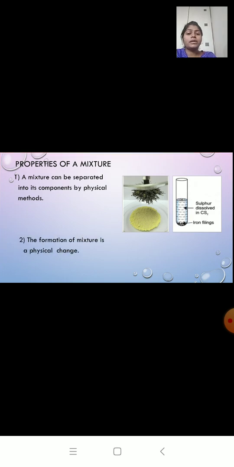The second property, formation of a mixture is a physical change. Now over here we are not heating anything, we are just mixing them, so no heat is given out or taken in during this reaction. So the formation of mixture is a physical change.